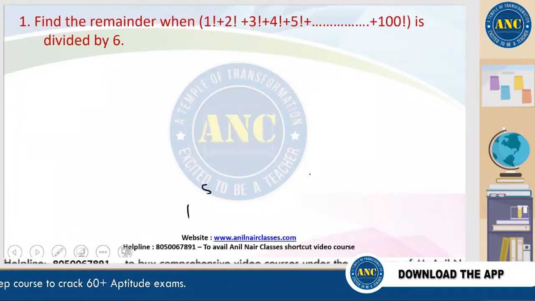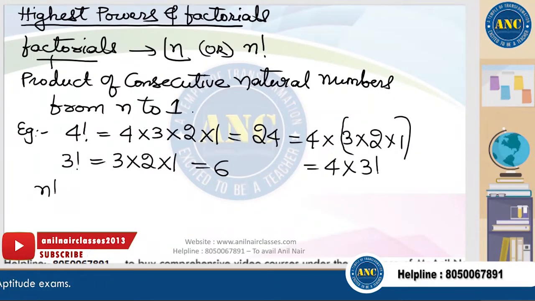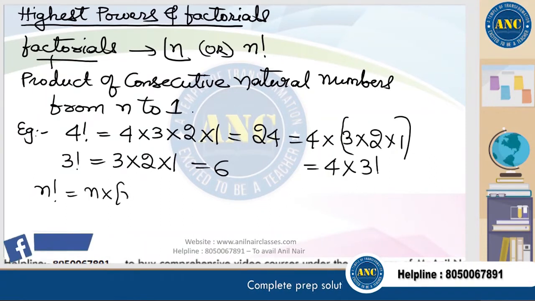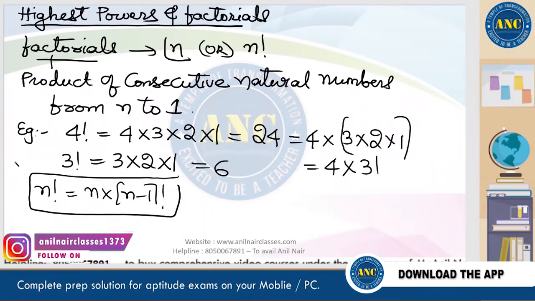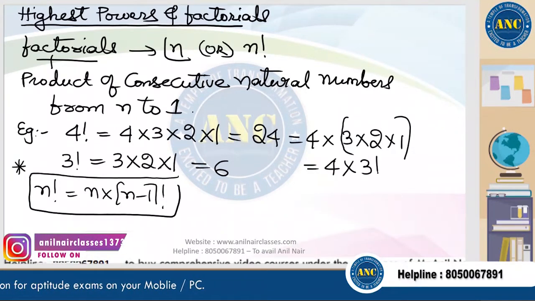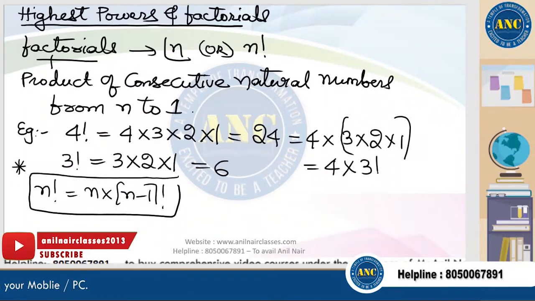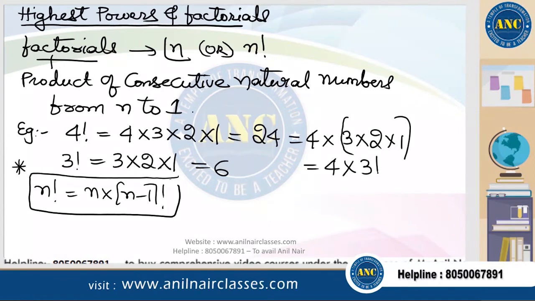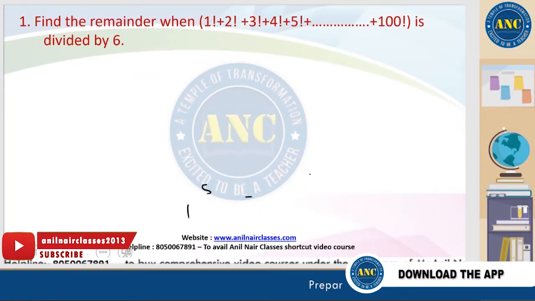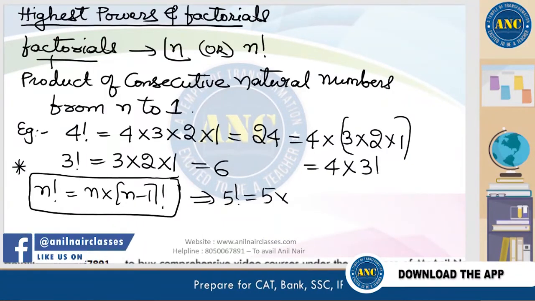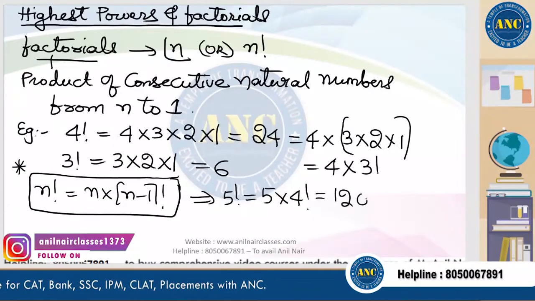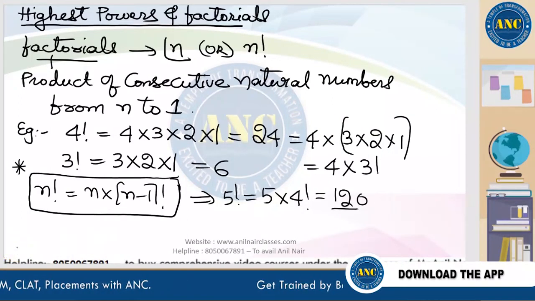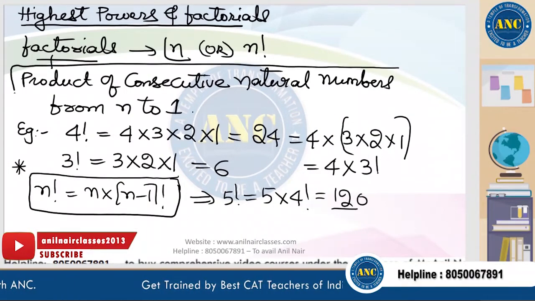So the first observation: n factorial is nothing but n into (n minus 1) factorial. Please write this down. Similarly, 5 factorial is nothing but 5 into 4 factorial, which is 5 times 24, that is 120.